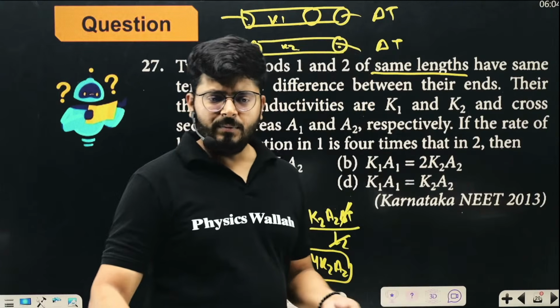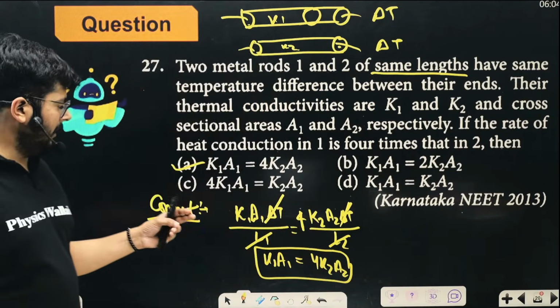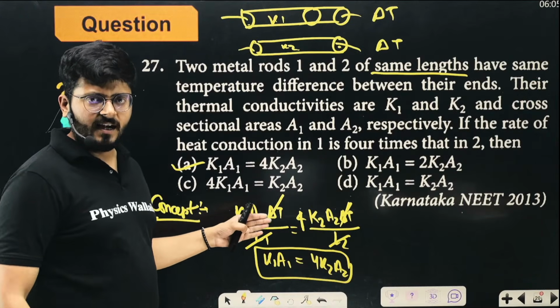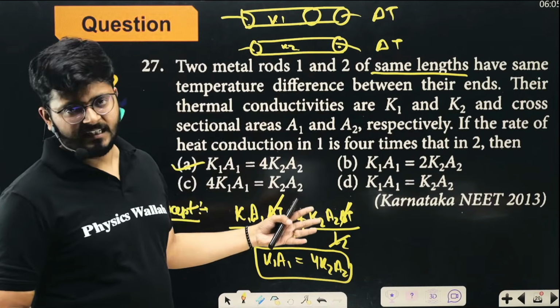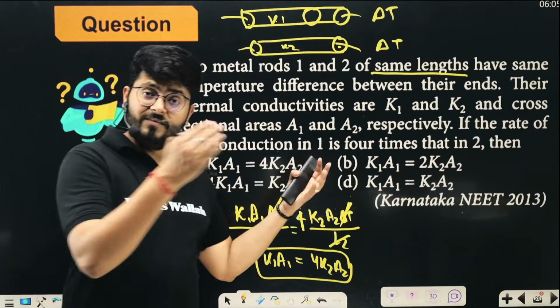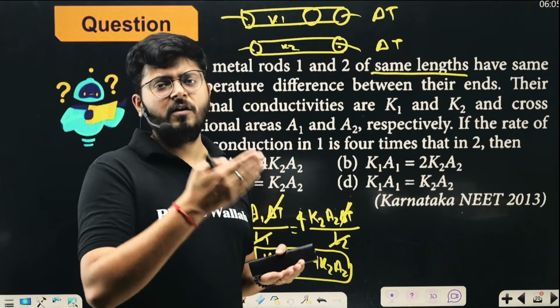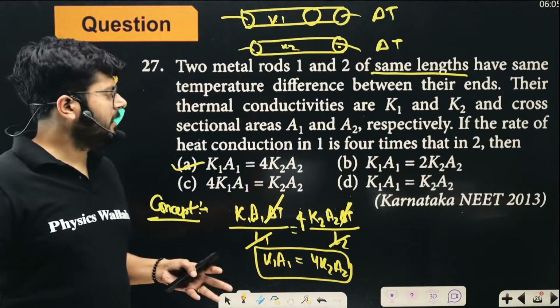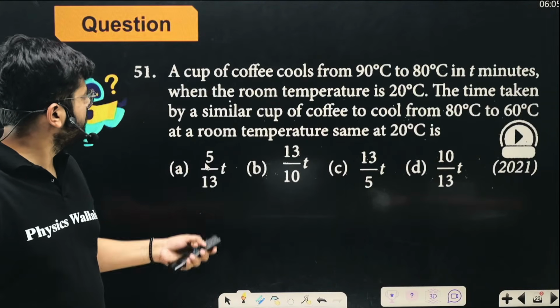So you see, again I'm telling you, in the NEET exam, these are single concept questions. Similarly, the question itself looks big, but it's a single concept question. And in the previous question, you have only 2 concepts, Wien displacement law and Stefan-Boltzmann law. That's it. That is the limit of the questions, you can say.